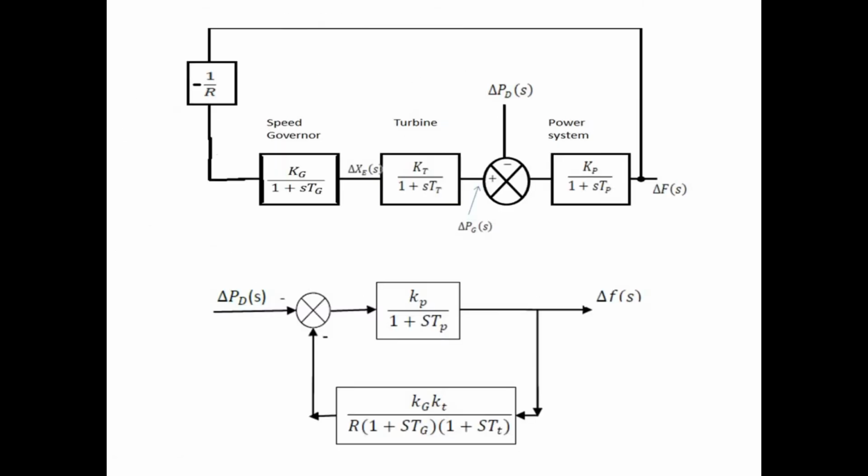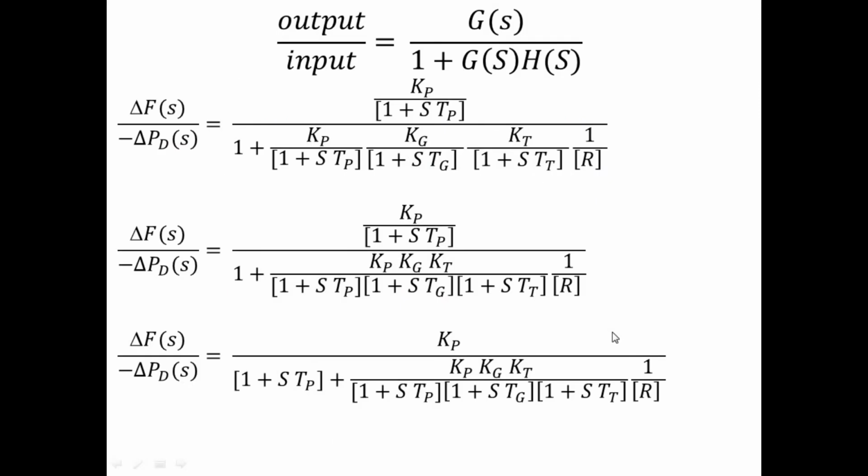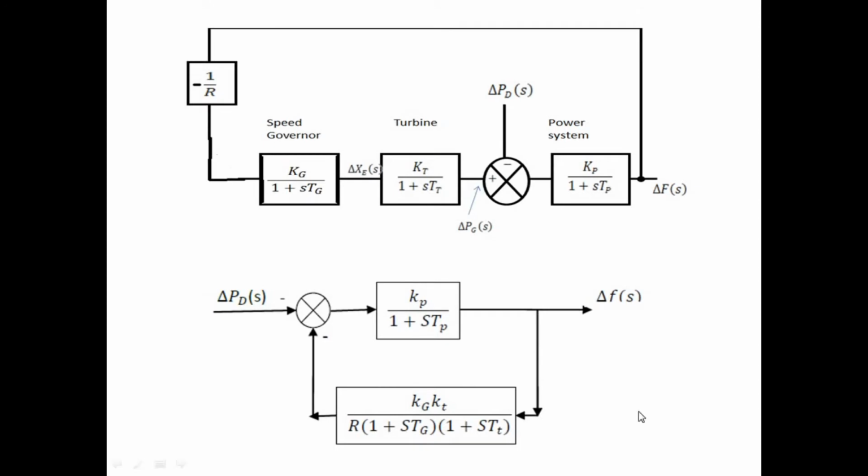And now we have to get the transfer function. It means we have to find the value of del f of s. So we know the formula for getting a transfer function. That is, output divided by input will be equal to G of s divided by 1 plus G of s into H of s. Here this is G of s and this is H of s. This is the output and del PD of s is the input, and it is in minus.